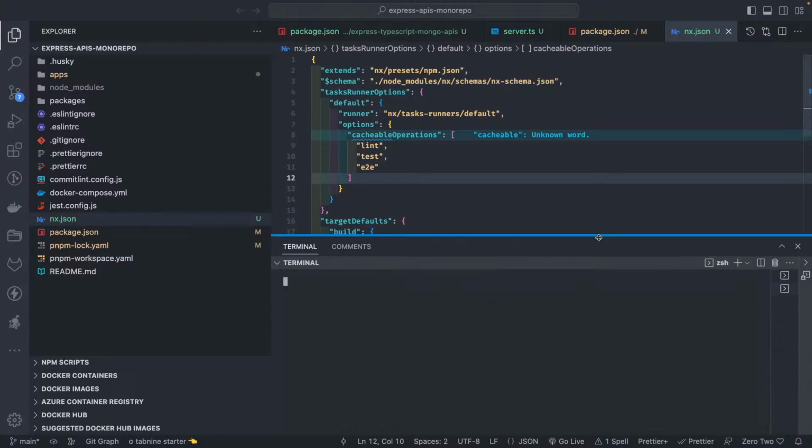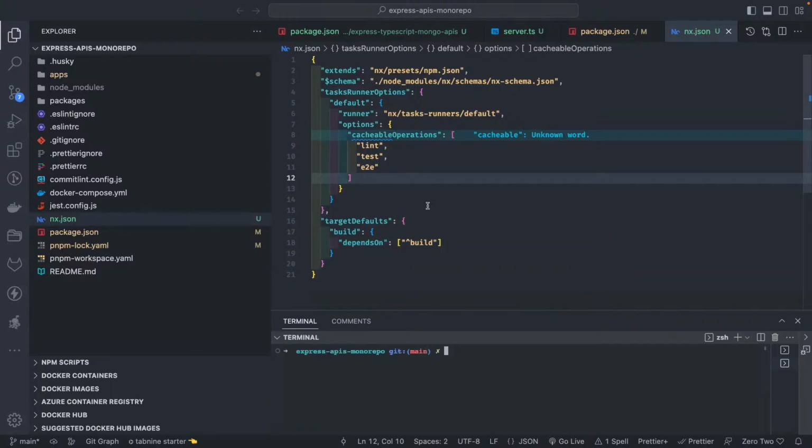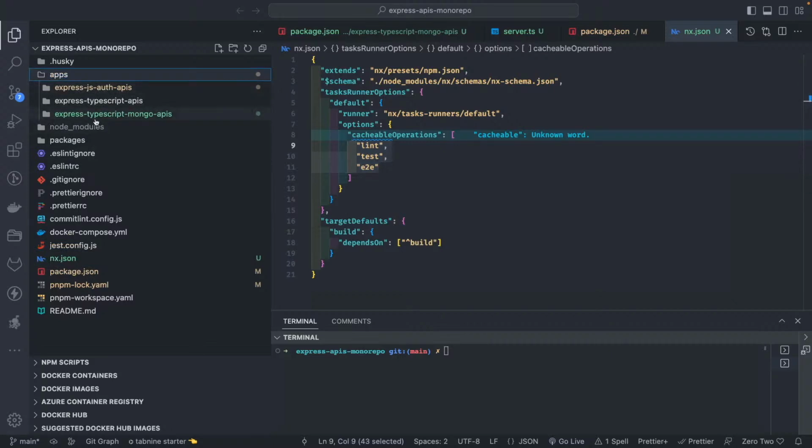That's it. So this file nx.json is a default file. What it is saying is, I can cache all these operations. So when you do npm run test at the root or in any of the projects, it will cache that operation, and whenever you execute it next time, it will return it from the cache. So it is like automating and speeding up execution of these npm scripts which we have across different applications. Currently we have 3, there can be hundreds.